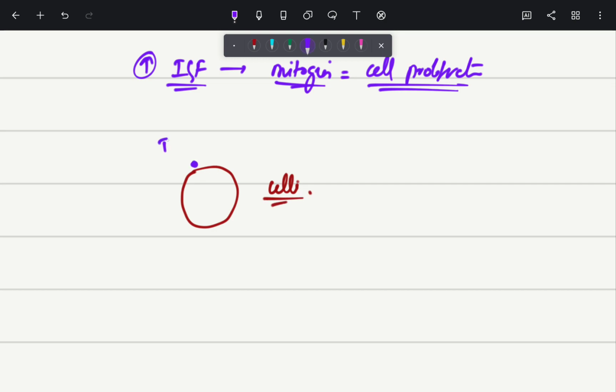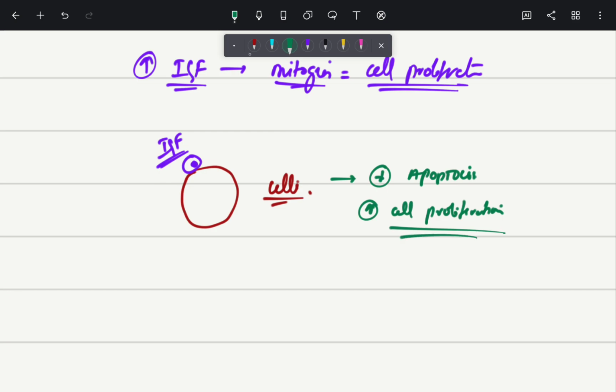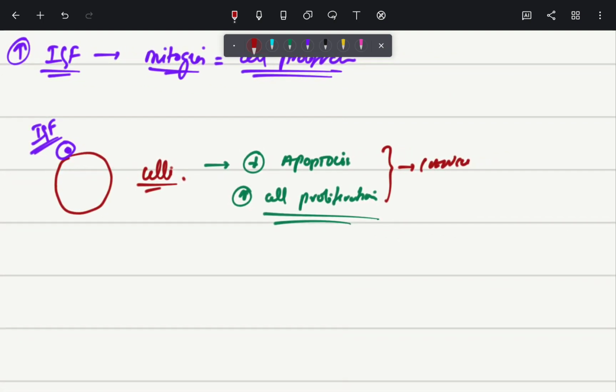Unfortunately, insulin like growth factor is coming and binding to this cell. So what happens? There will be a decrease in apoptosis. Not only that, there will be an increase in cell proliferation, all of which will contribute to cancer.